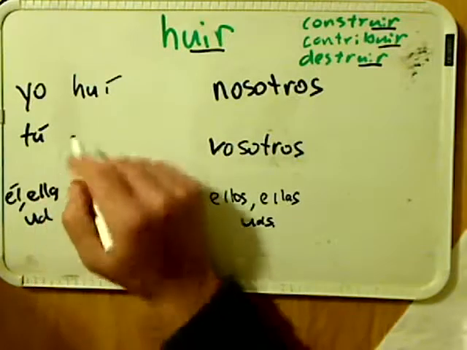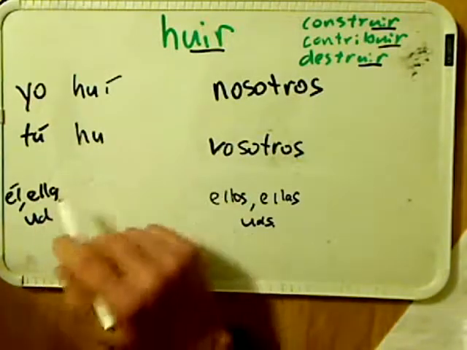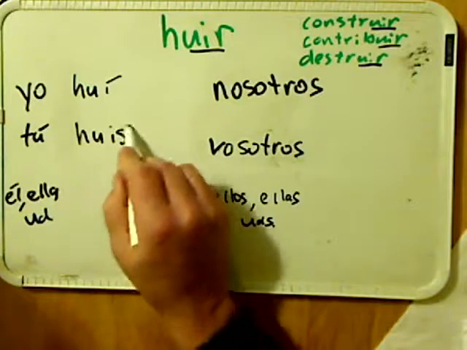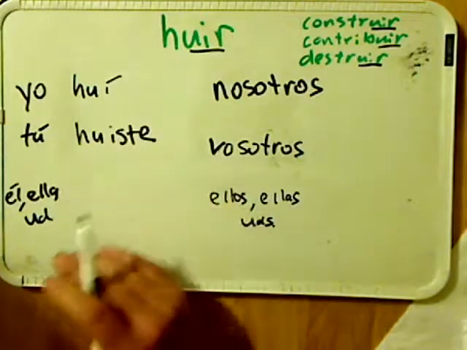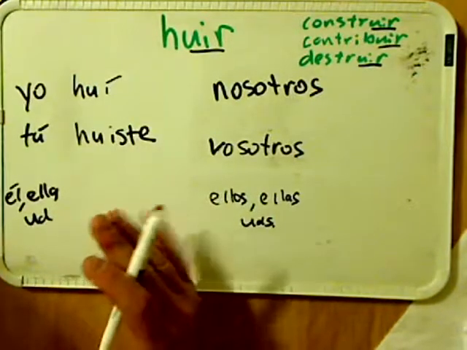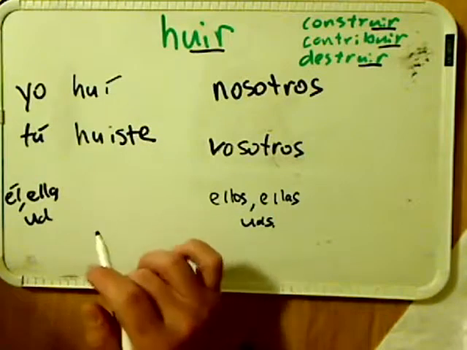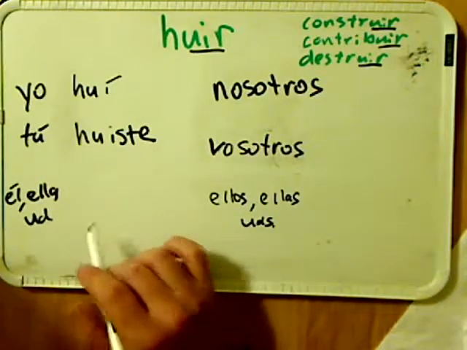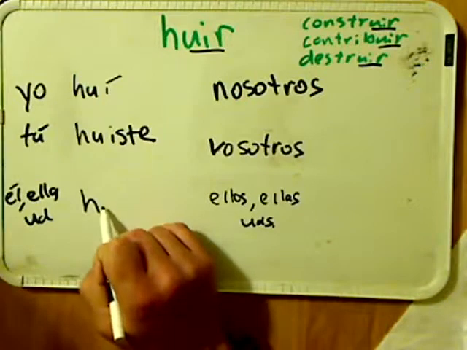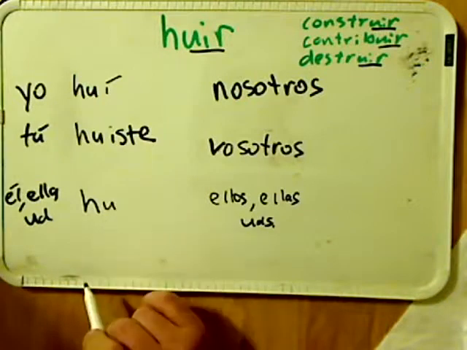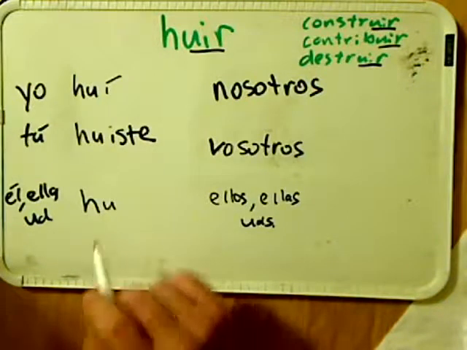The tú, again, you follow the conjugation patterns, u, and then the preterite ending for the tú is tú oíste, so yo oí, tú oíste, and él, ella, usted, you get to the third conjugation, singular, you put u.